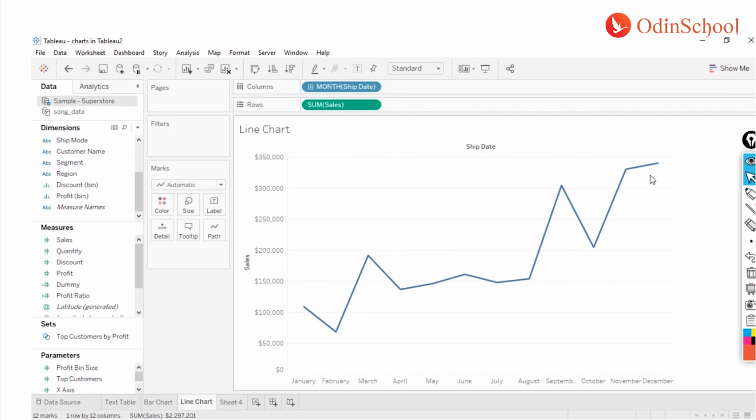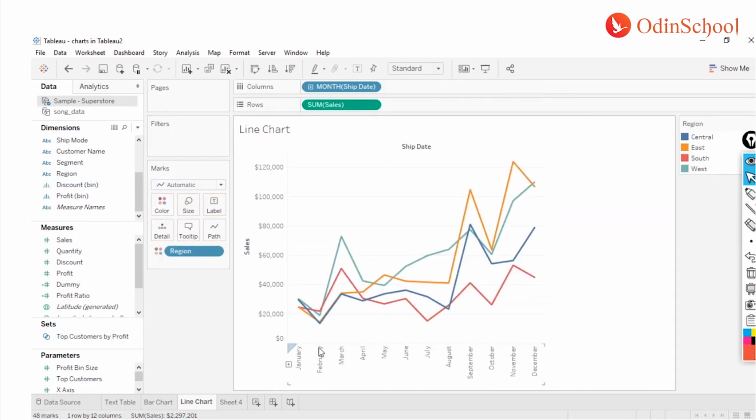Now if I have to bifurcate this line into multiple points, like let's say, these are the overall sales of your visualization of your sample superstore data that we have. However, if I want to see it bifurcated by the region, we can take this region column and simply put it into your color shelf, right? And you will get the values, each one independent for each of the regions.